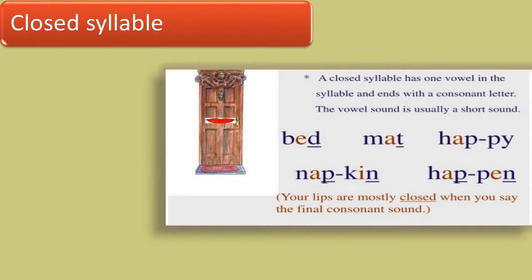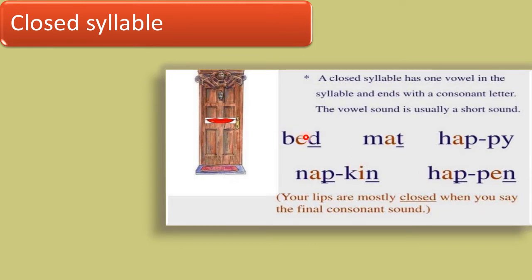What is a closed syllable? A closed syllable has one vowel in the syllable and ends with a consonant letter, and the vowel sound is usually a short sound. Let us look at these examples: bed, mat, happy, napkin, happen. Bed is a monosyllabic word, and mat is monosyllabic, while happy, napkin and happen are disyllabic.